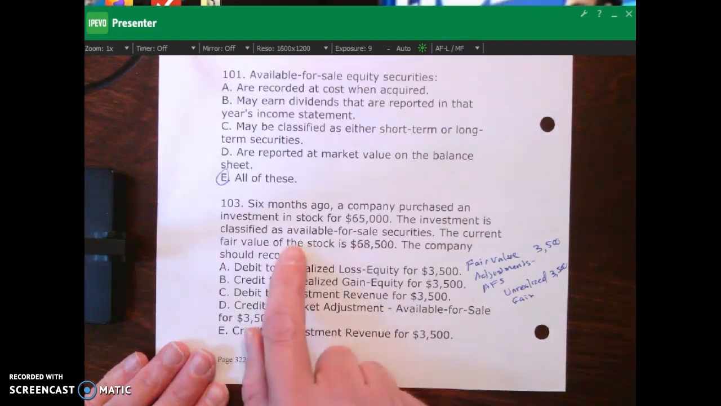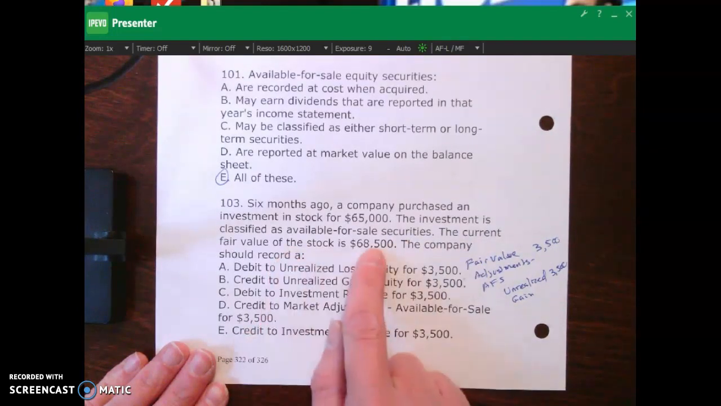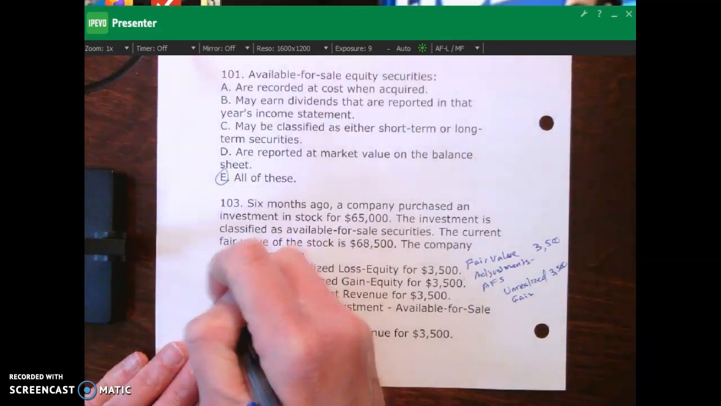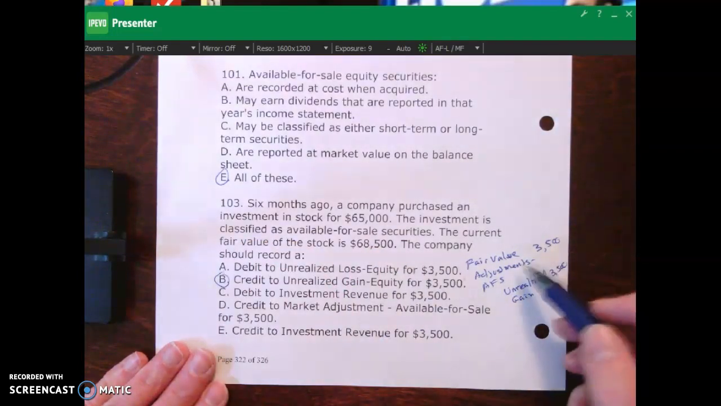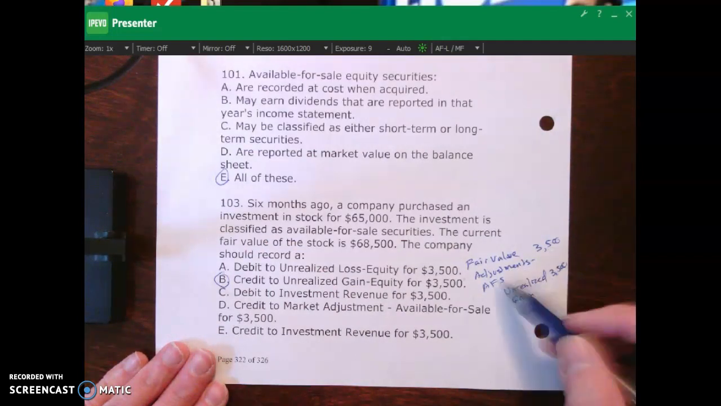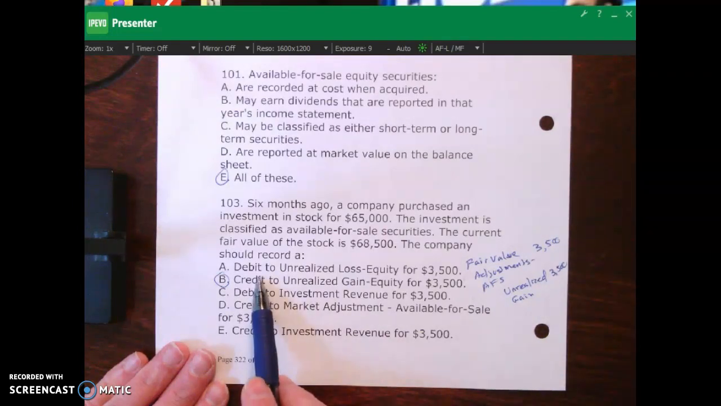The investment is classified as available for sale securities. The current value is $68,300, so it increased by $3,500. So our journal entry, we look over here. This would be our full journal entry. Debit to our fair value adjustments, AFS, available for sale, $3,500. Credit our unrealized gain equity for $3,500. This is the full journal entry, so you can see the correct answer is B.